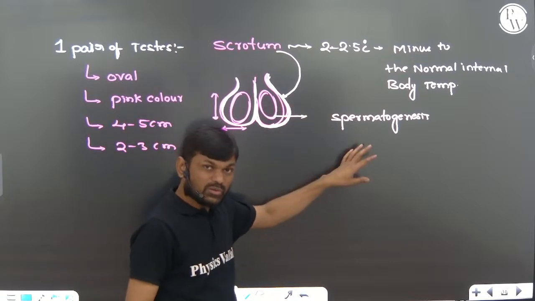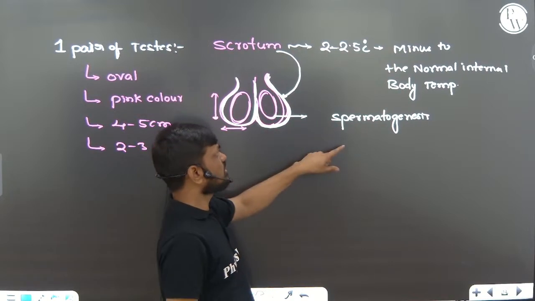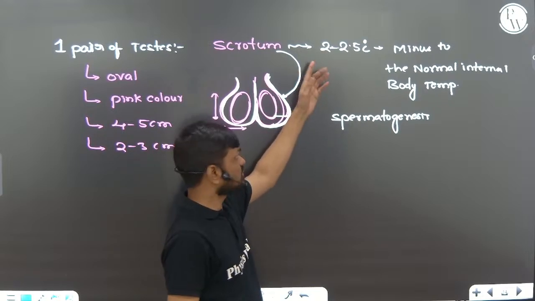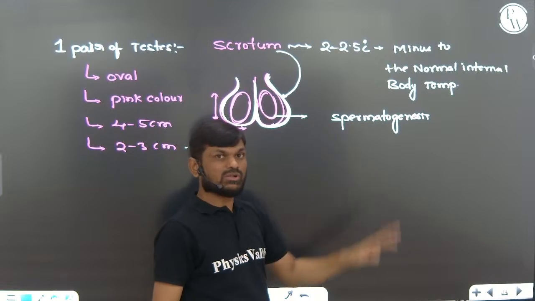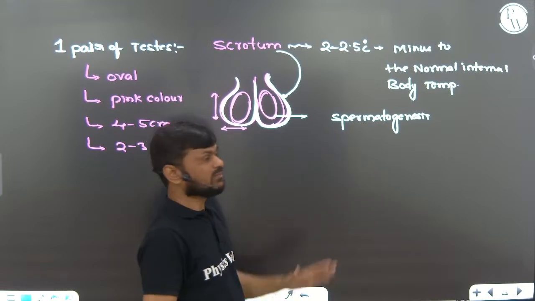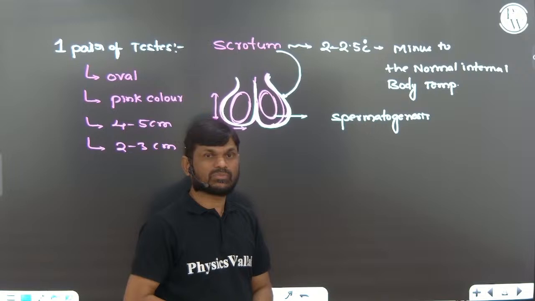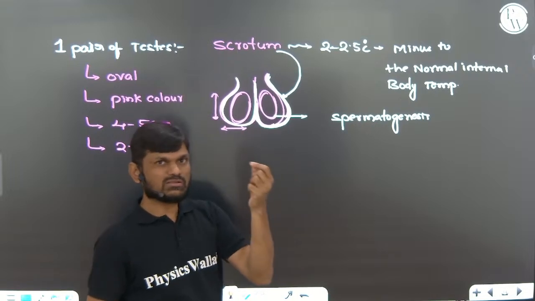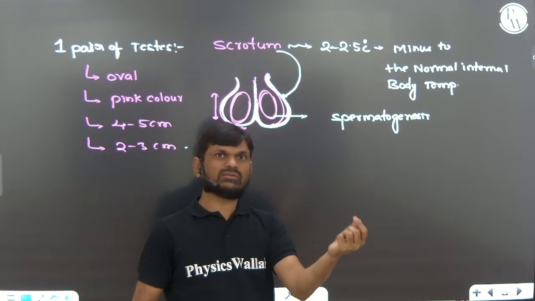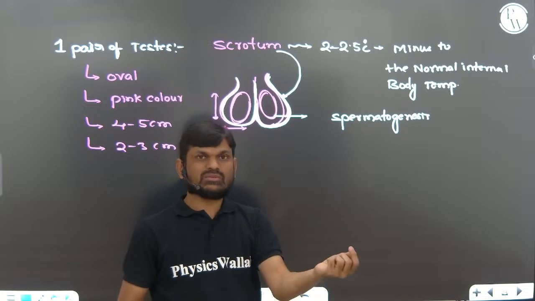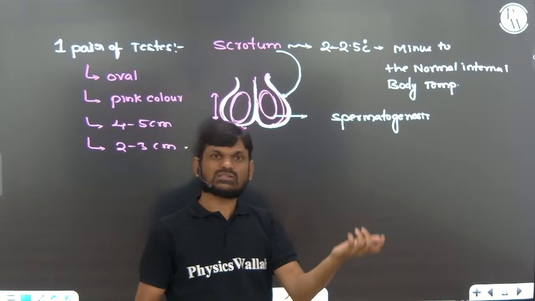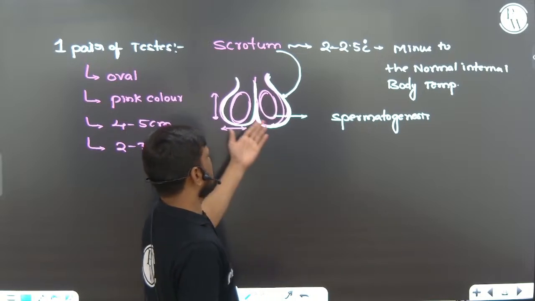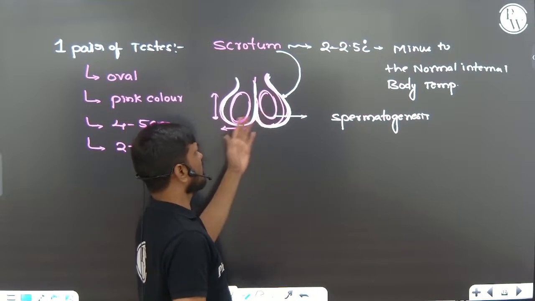For spermatogenesis, the temperature should be 2 to 2.5 degrees centigrade less than body temperature. Only at that temperature can the testis produce sperm, because the sperm is the smallest cell after RBC, and if the temperature is more, they may die. For that reason the scrotum maintains the temperature.